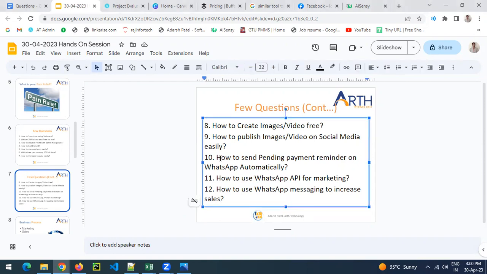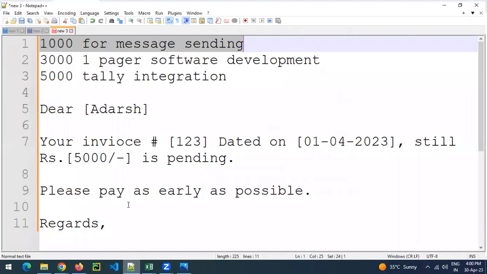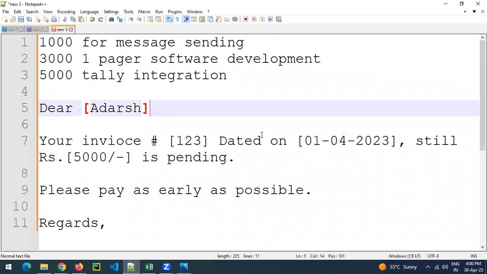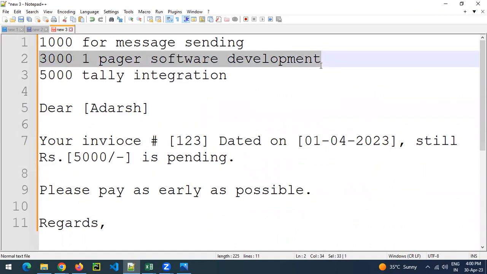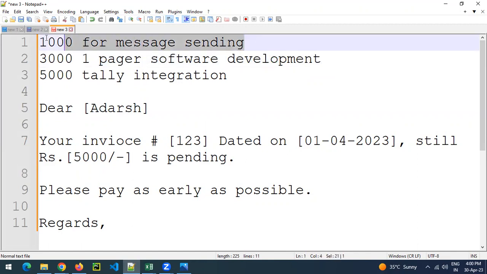So we were discussing the pending payment reminders. For example, suppose you want to make a small piece of software for the same; we may have charges of approximately 3,000. That is just a random figure I am writing here. The software that can help you send a WhatsApp message will cost you 1,000 rupees per month. That is the minimum cost. For example, if you want to send 2,000 or 3,000 messages, then that many charges will be applicable.